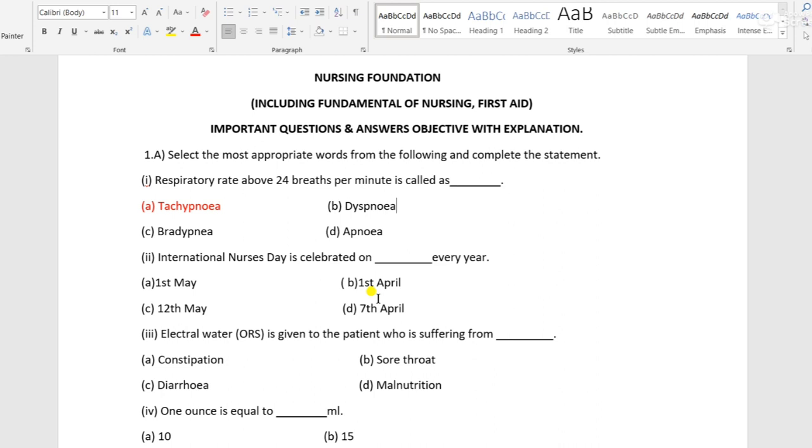International Nurses Day is celebrated on 12th May every year as it is the birth anniversary of Florence Nightingale, who is known as the founder of nursing, the mother of modern nursing. The World Health Organization designated 2020 as the Year of the Nurse and Midwife in honor of the 200th birth anniversary of Florence Nightingale.